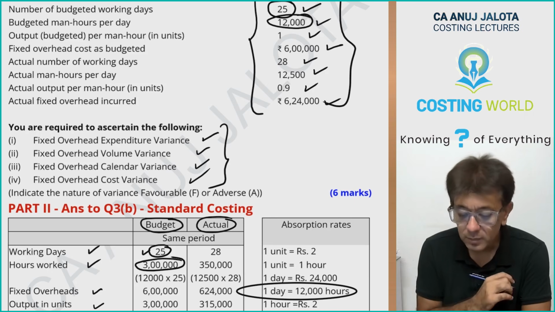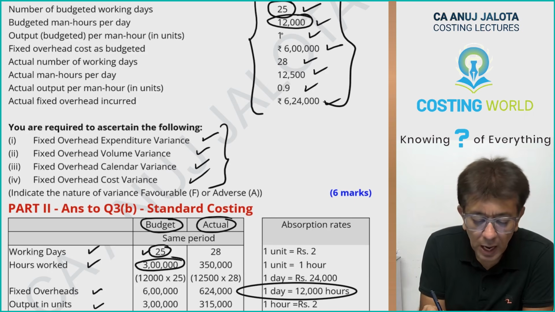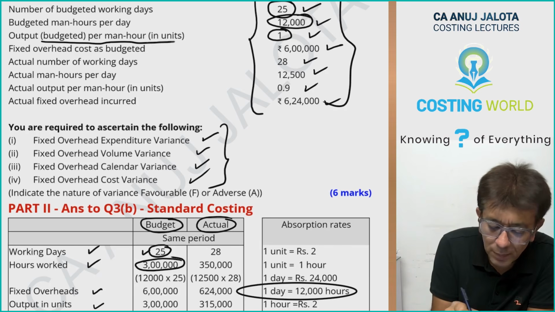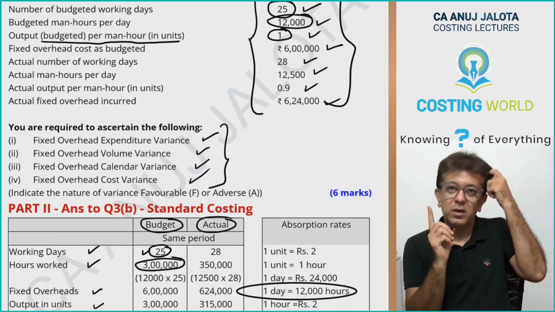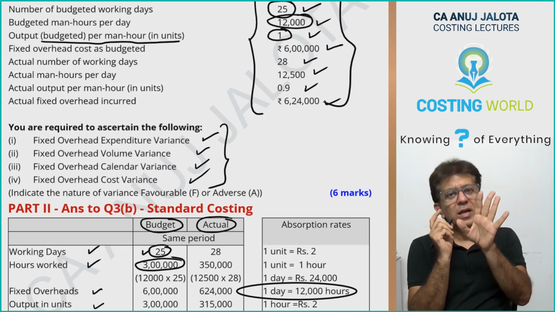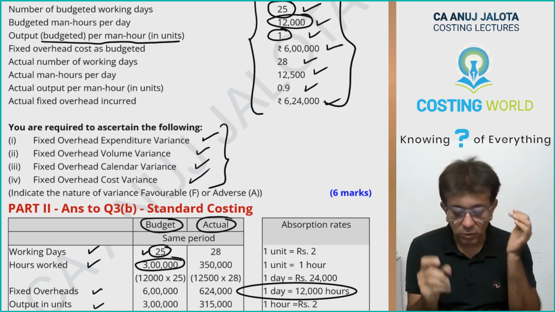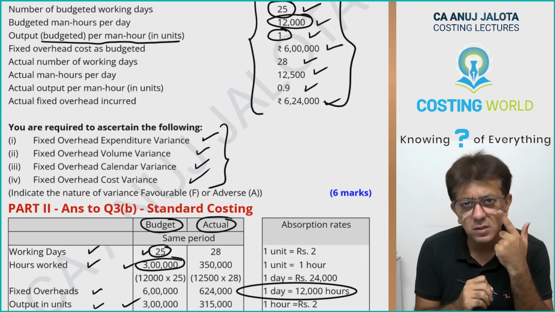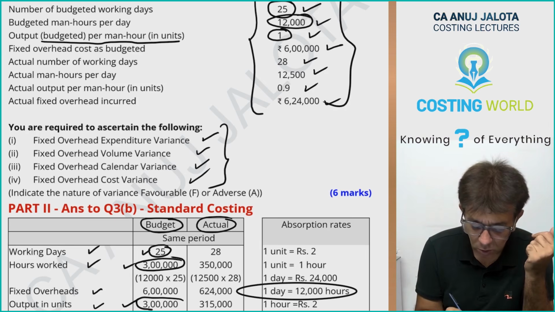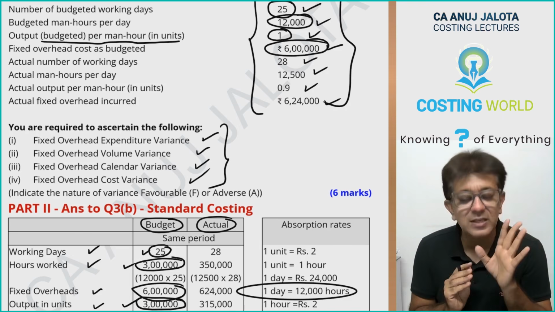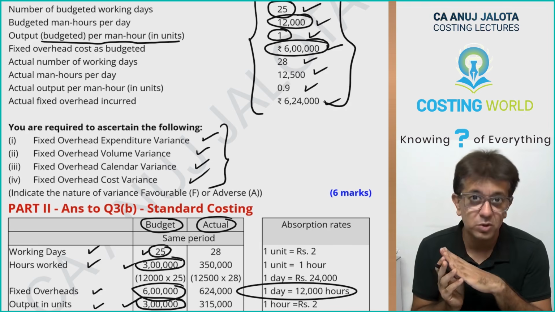Then, output per man hour is 1. Output budgeted per man hour. So for 1 unit, 1 hour should be taken, or in 1 hour, 1 unit should come out. So 3 lakh hours are there, so output should have been 3 lakhs. So this data also we have got. Fixed overheads in this case is 6 lakhs. These are all your standard or budgeted information.